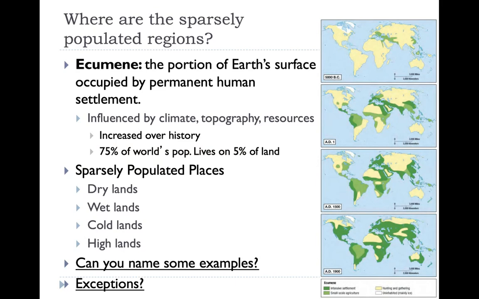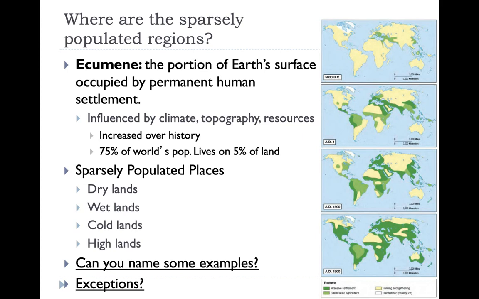So now that we know where people live, where do people not live? When we are talking about the area in which people live, we are talking about the ecumene, which is the portion of Earth's surface that is occupied by permanent human settlement. This territory is often influenced by climate, topography, and resources. And over time, that portion of Earth's surface has continued to increase.